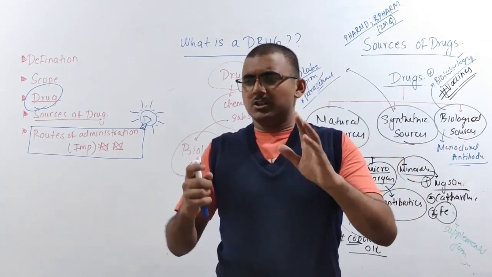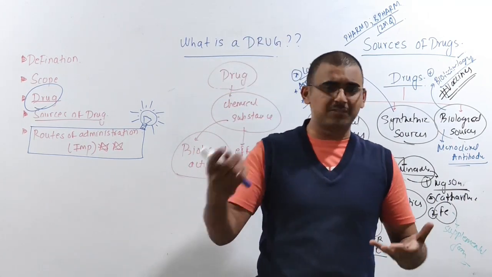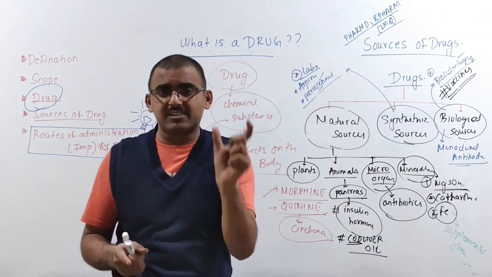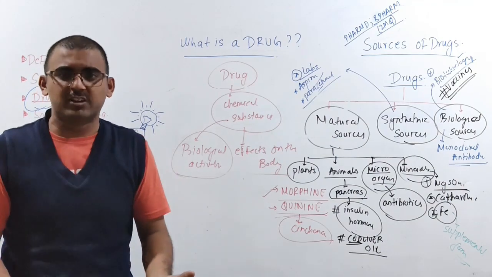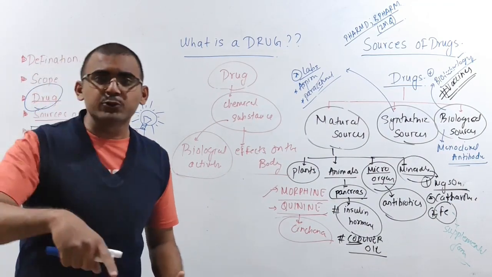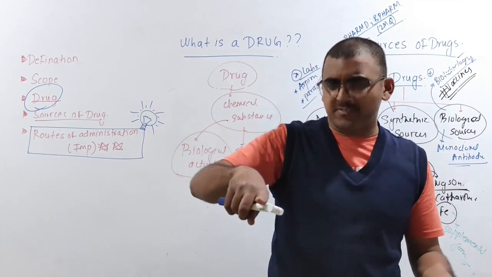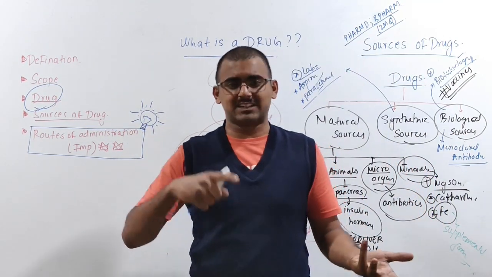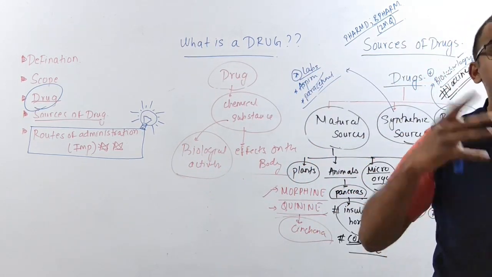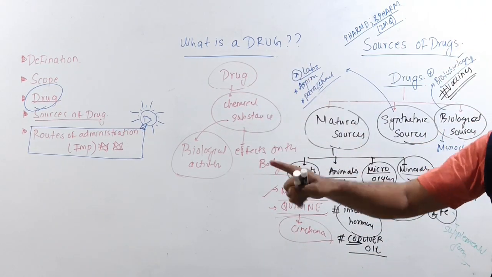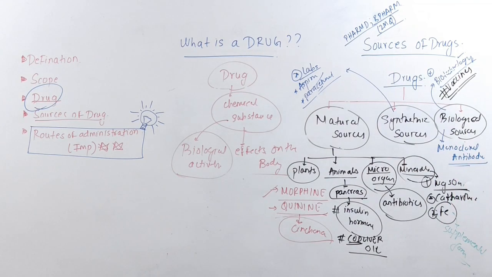You got to know what a drug is. Pharmacology is a branch of science that deals with drugs. A drug is a chemical substance which affects the biological physiology of the body, right? But now you should understand how we take this drug. There are various ways you can take a drug, and every way has its own advantages and disadvantages. So let's look at the different advantages, disadvantages, and the different routes for the administration of a particular drug.